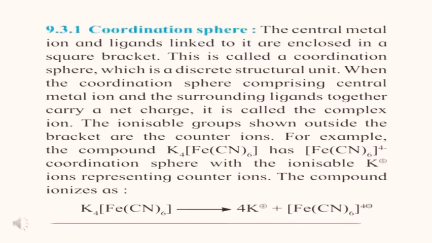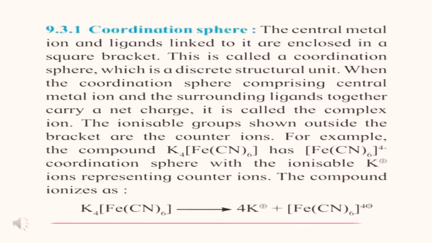When the coordination sphere comprising the central metal ion and the surrounding ligands together carries a net charge, it is called the complex ion. The ionizable groups shown outside the bracket are the counter ions.